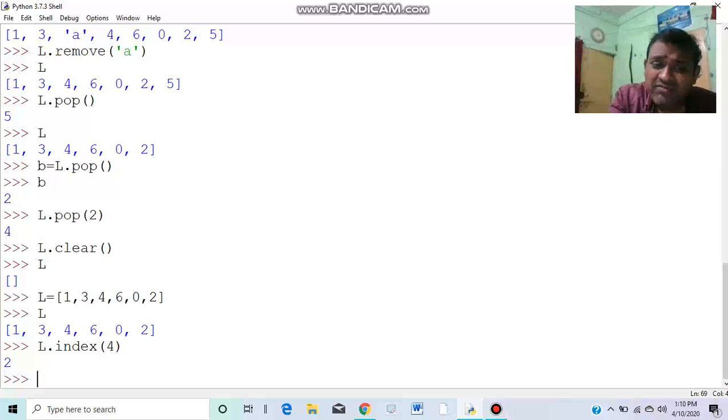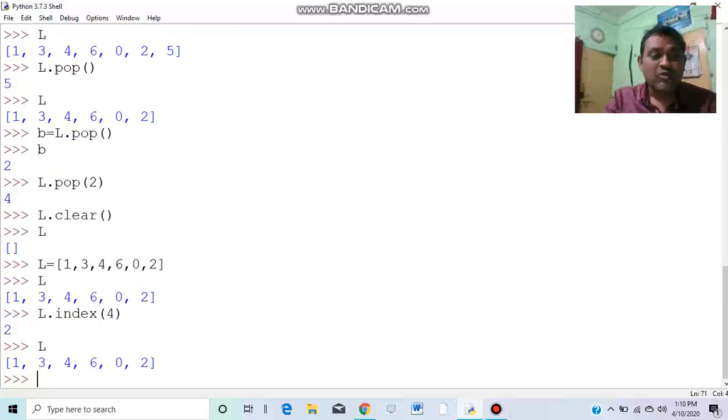So index is a function which accepts an element as an argument, and remove was also a function which accepts content as an argument, and the rest of the functions accept the index of the list. So this is a kind of function, and there are two more functions. One is count, and another is reverse.